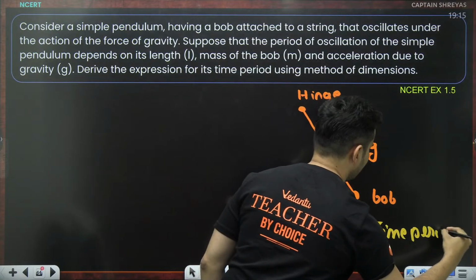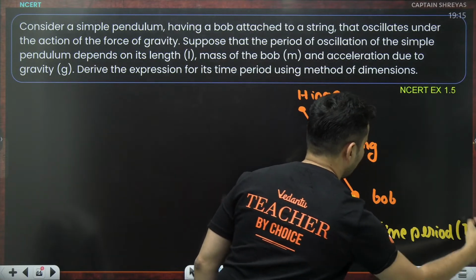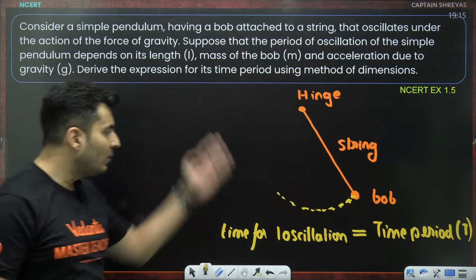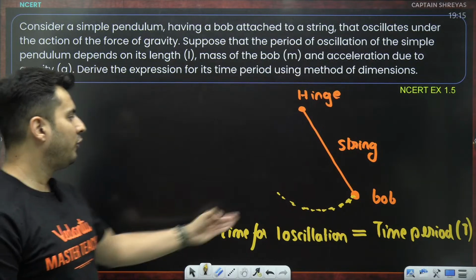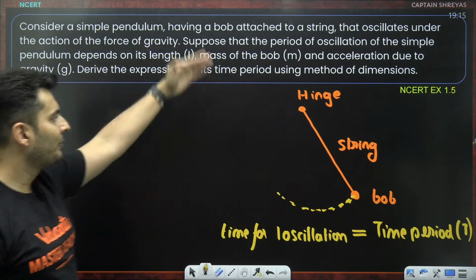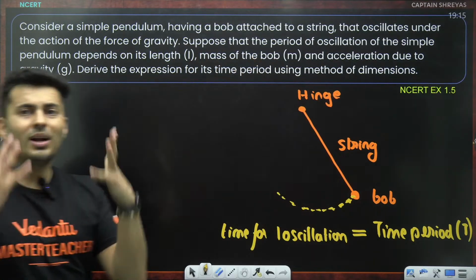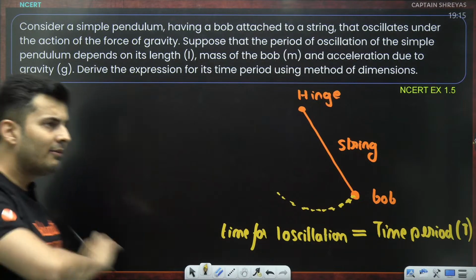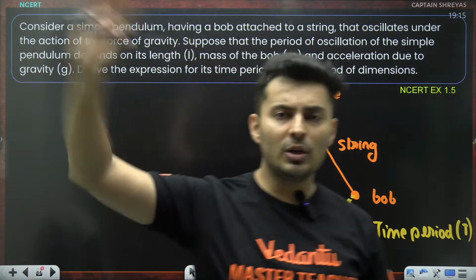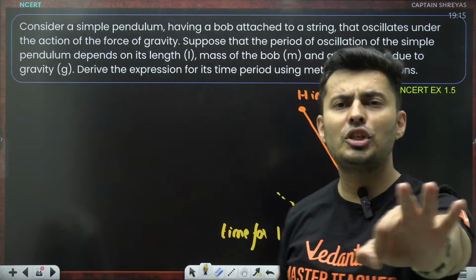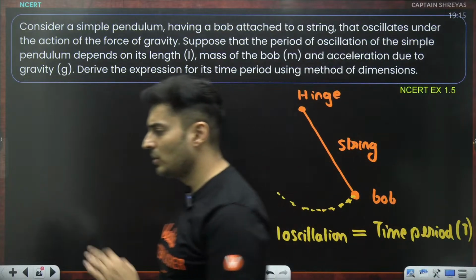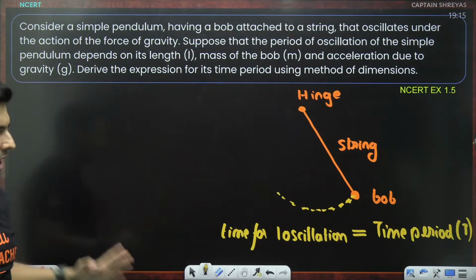What is it called? The time period. Symbol capital T. And we have to find what the time period is dependent on. It is given to be dependent on length, mass, and gravity. So what's the formula going to look like? Without using physics, without using any mathematical knowledge, just purely this chapter's knowledge of units and dimensions, let's try to do that.